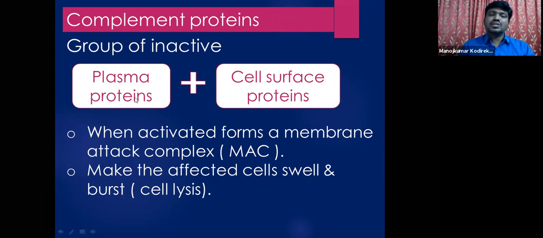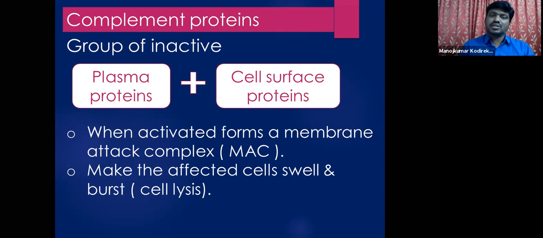So the plasma proteins means, you know that in our blood there are two components, that is plasma and blood cells, that you have studied in your first year, isn't it, students? So if you exclude the blood cells, the fluid matrix of the blood is called plasma, which contains plasma proteins. So there are certain proteins which are present in the plasma, generally called plasma proteins.